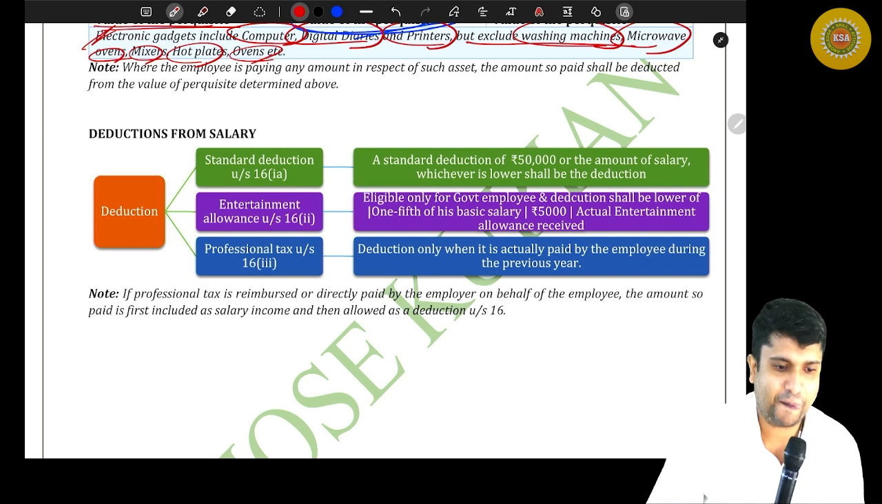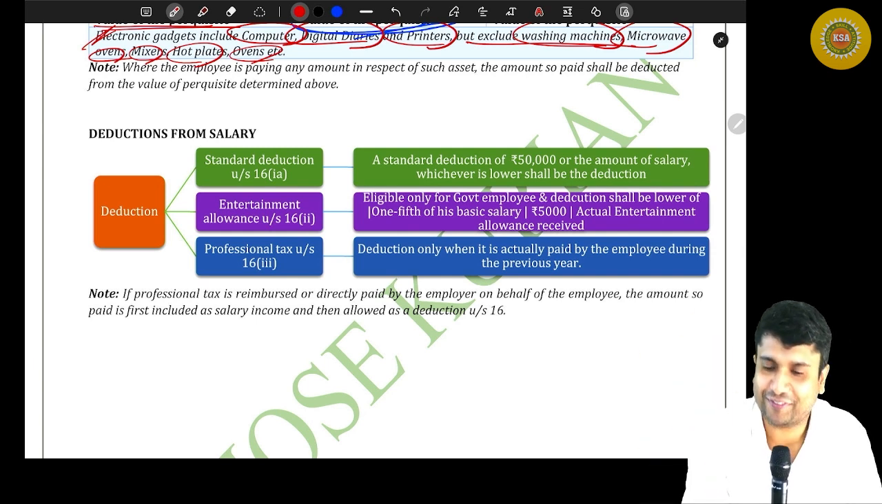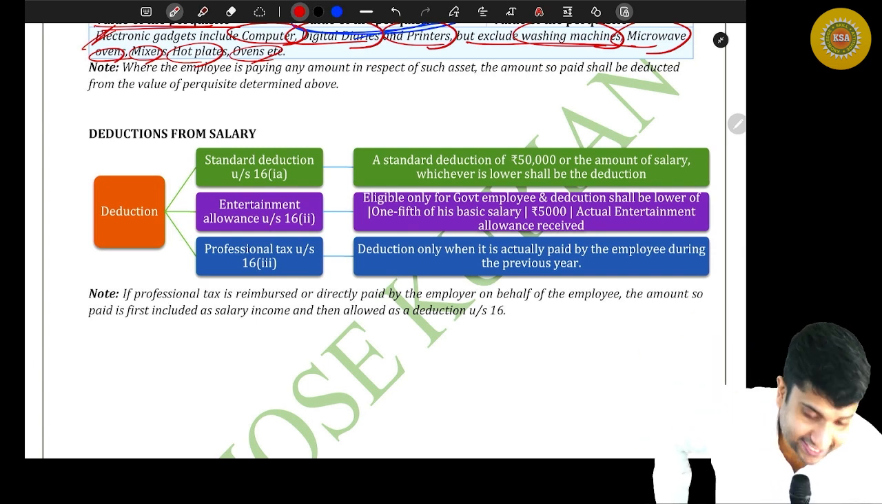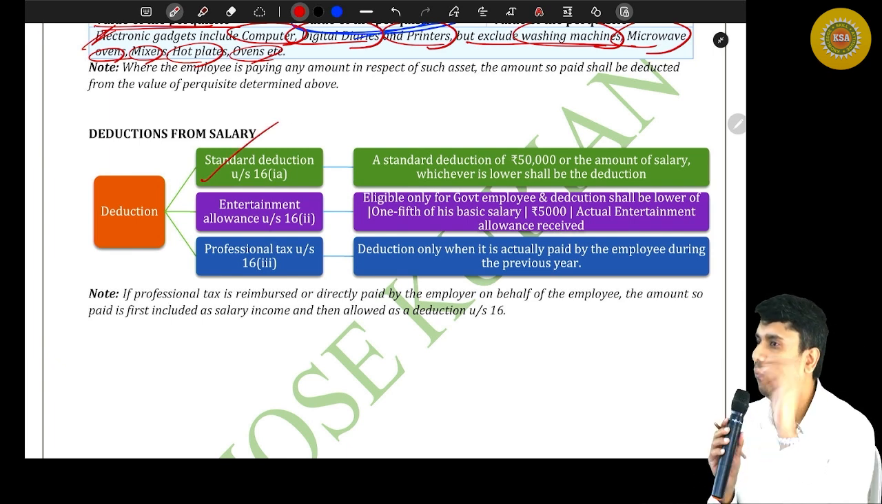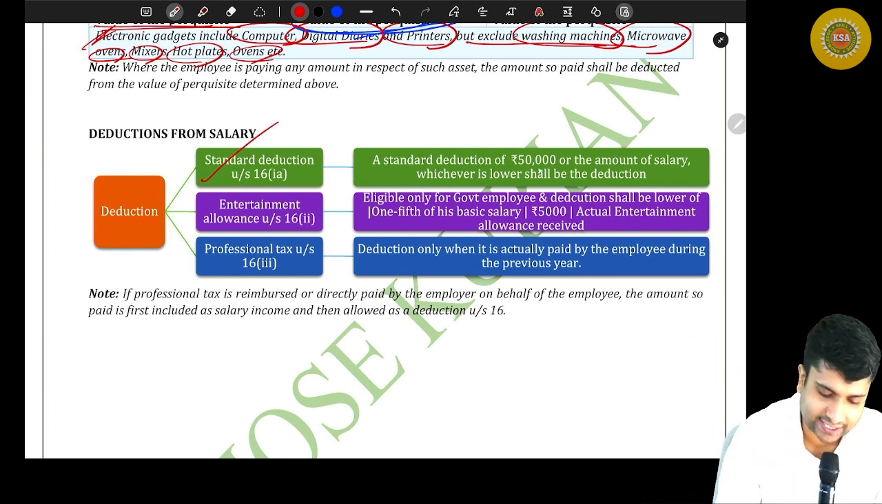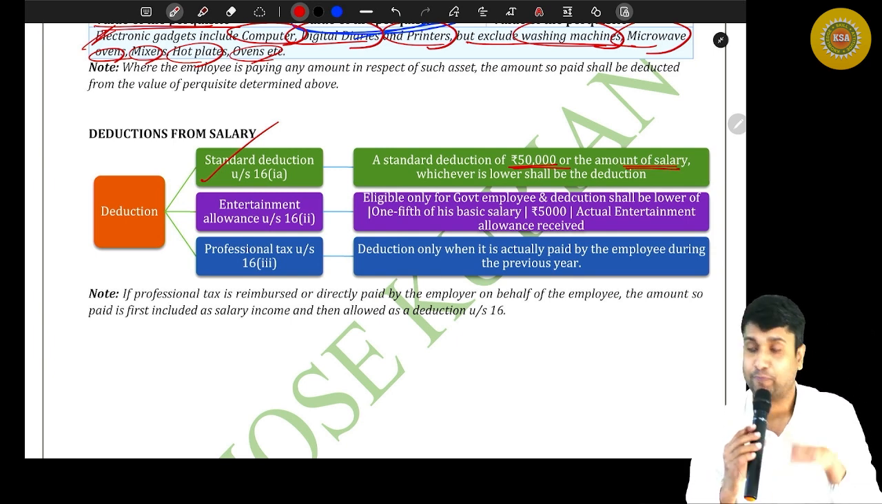Yes. So coming back to the point, friends, listen. You have 3 set of deductions, and number 1, standard deduction under section 16(1)(a). So what is standard deduction? Either 50,000 or gross salary, whichever is lower.